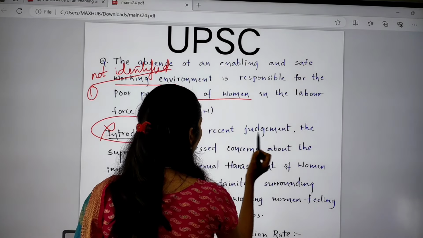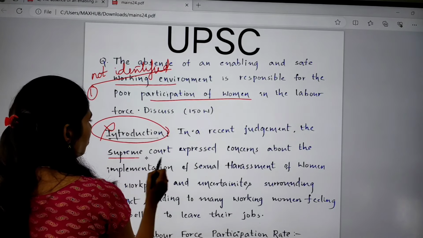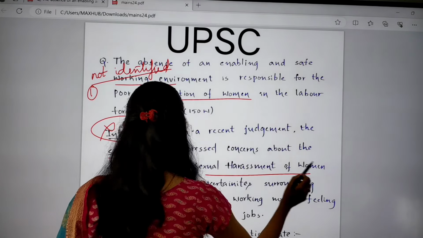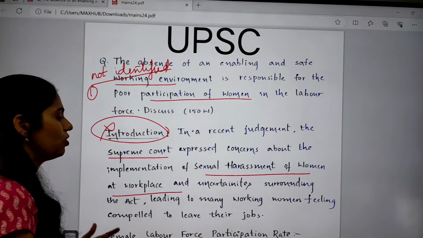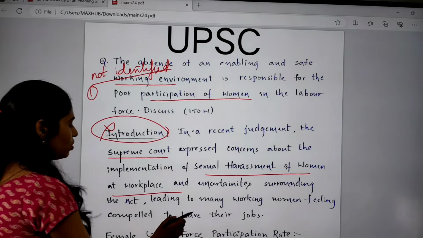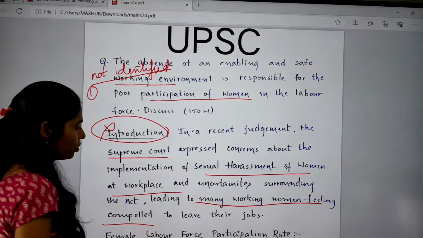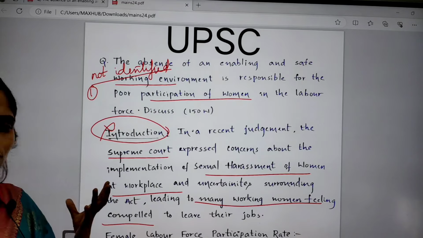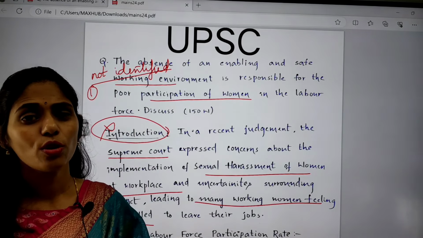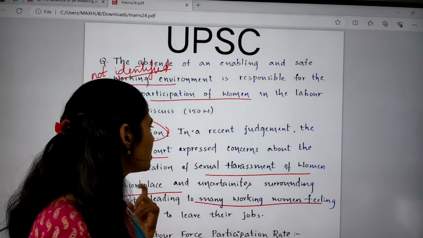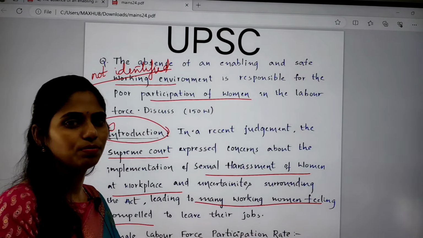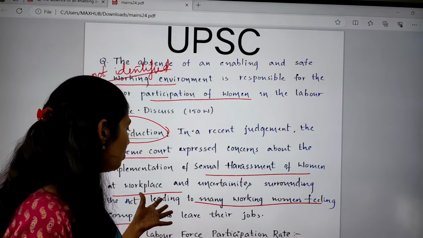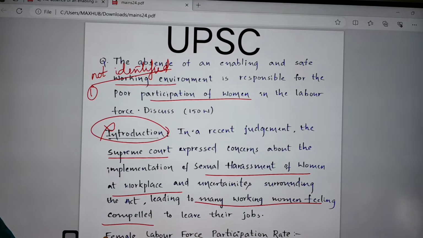For the introduction, like in a recent judgment, the Supreme Court expressed concerns about the implementation of sexual harassment of women at workplace law, and these uncertainties are leading to many working women feeling compelled to leave their jobs. So this is a recent current affair. Recently the Supreme Court said that if there is no proper implementation of this act, that is the Sexual Harassment of Women at Workplace Act, it will lead to women leaving their jobs because they are not getting safety.